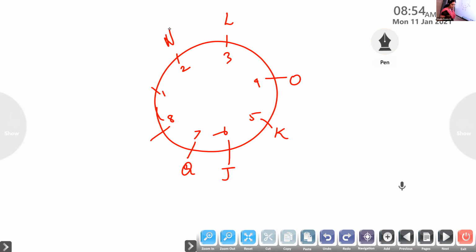In between, 2 positions are left out. Q is not the neighbor of N, then N and M. M is also not his neighbor. Okay. Q is sitting to the left of J. P is the neighbor of N. So P is the neighbor of N. And M is also not the neighbor of Q, isn't it? So we can't put M here.